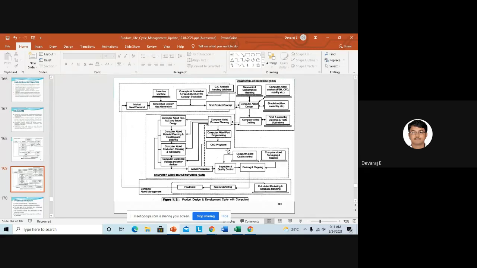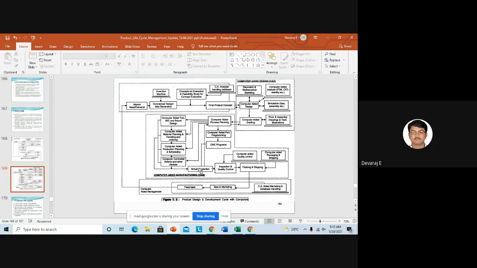If you use 10 machines for one day, how many products we can manufacture, everything we can analyze here virtually. Then we will go for the actual production. Here you can see at the end, after analyzing all these things in computers virtually, then we will go for actual production.